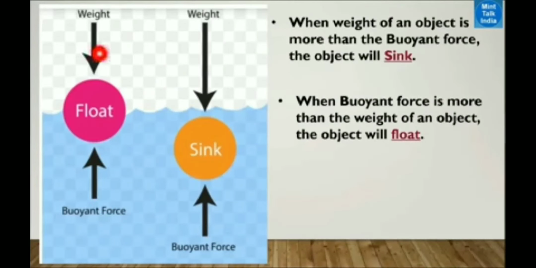But a ship is very heavy, so why does the ship not sink into the water? Ship always floats in the water. We will see about that. You can see the picture of the ship here. You can see the orange part of this ship. The ship is half sunk into the water. You can see the orange part of the ship is sunk into the water.